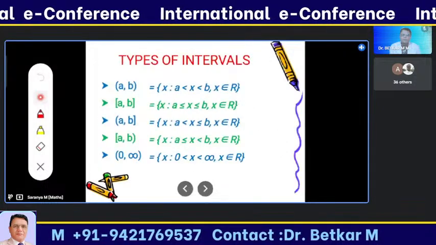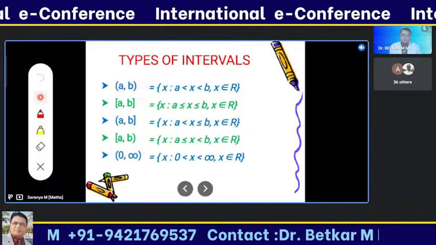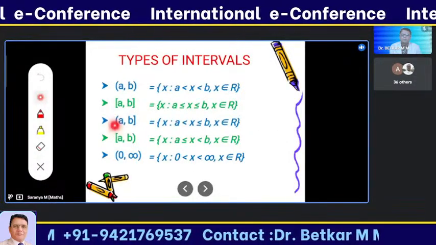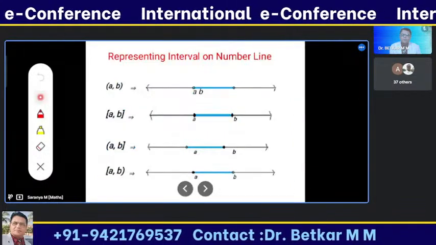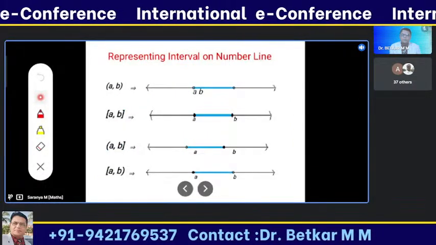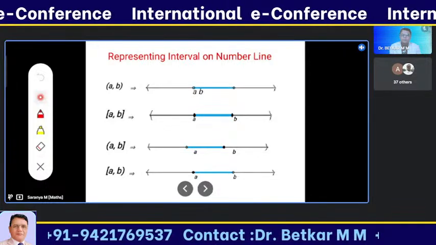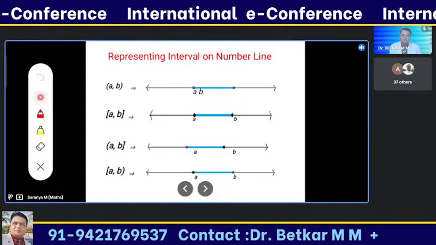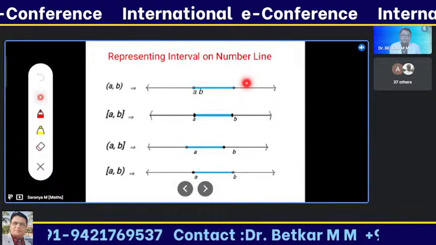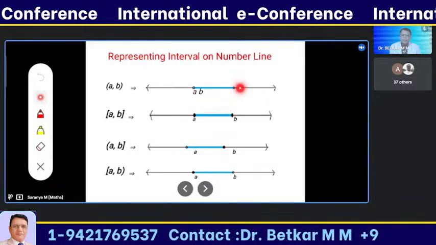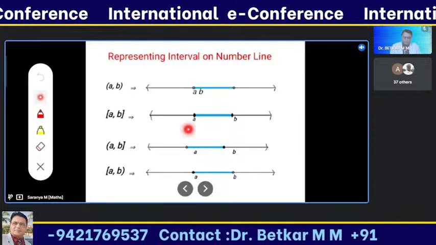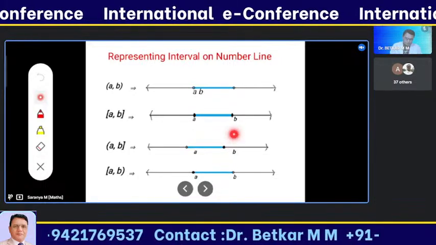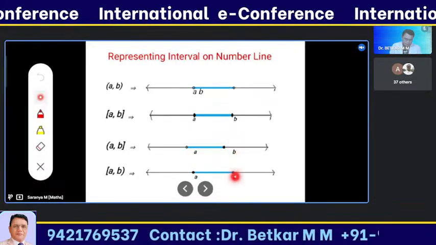So these are all the types of intervals. I can use both open, both closed, open-closed, or closed-open. I represent the intervals on a number line. Here it is excluding A and B, this one is including A and B, excluding A and including B, and including A and excluding B.